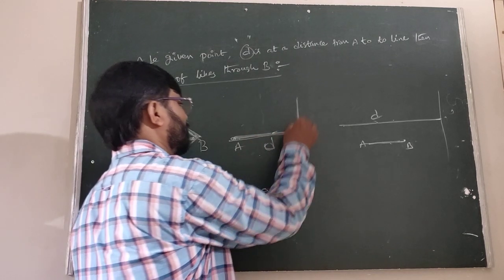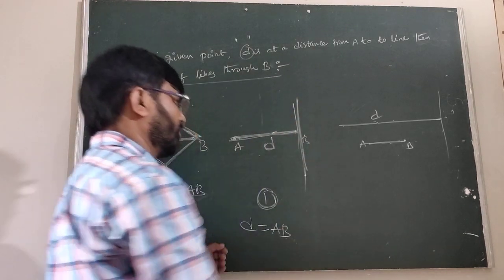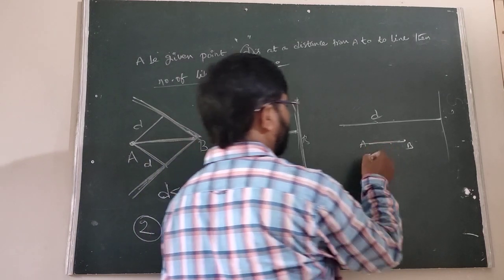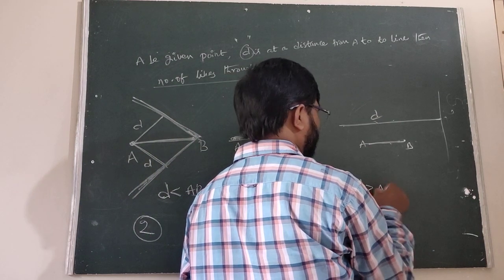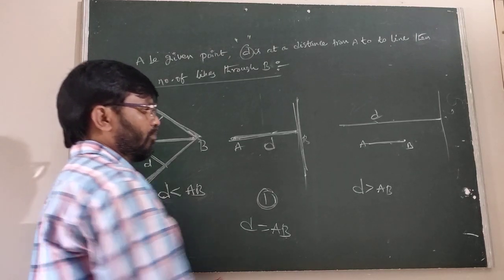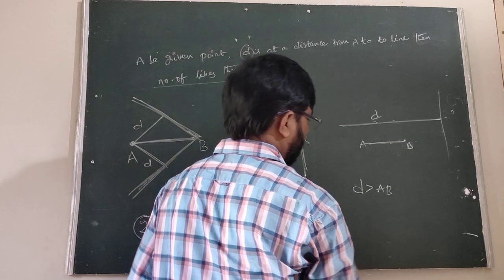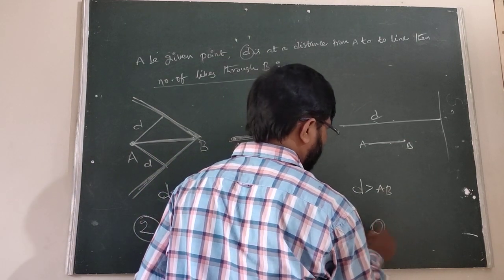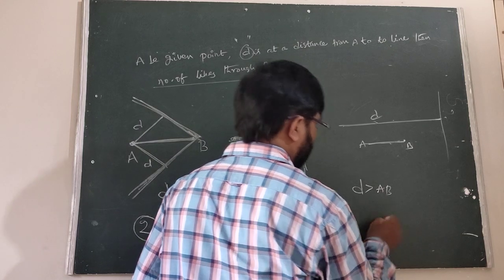When D equals AB, the number of lines through the B is only one. When D is greater than AB, the number of lines through the B is 0.